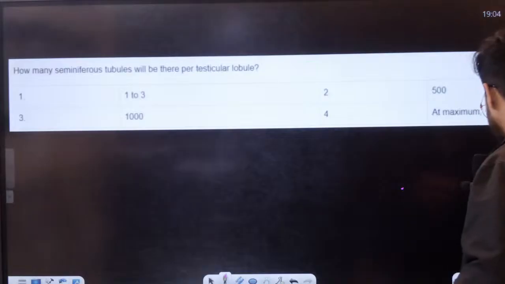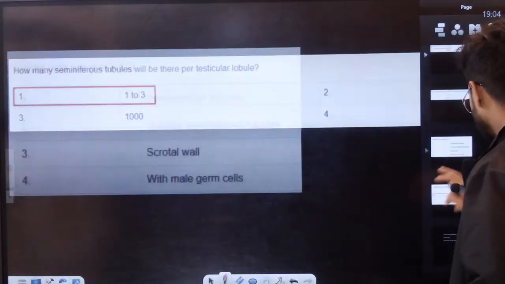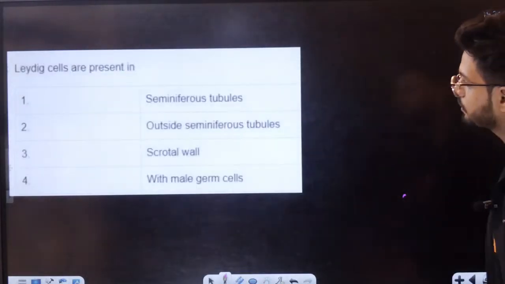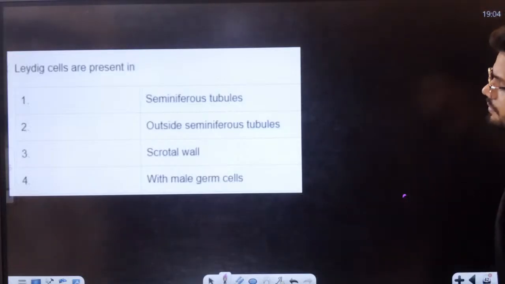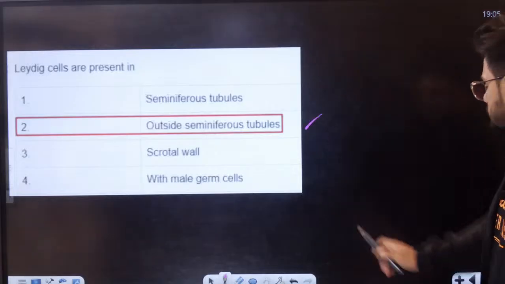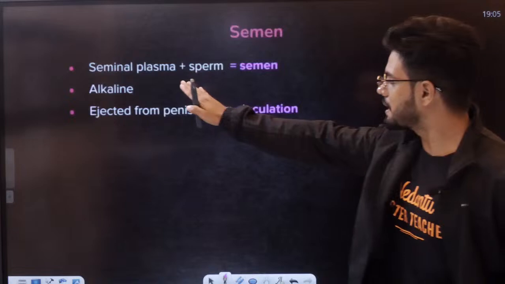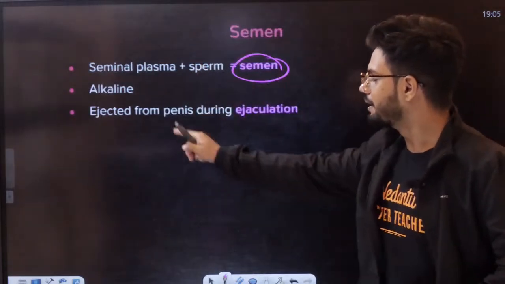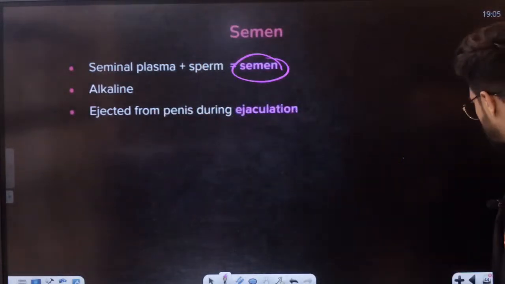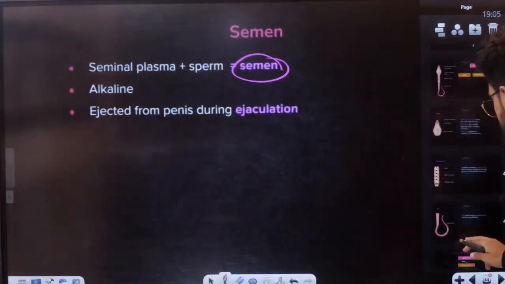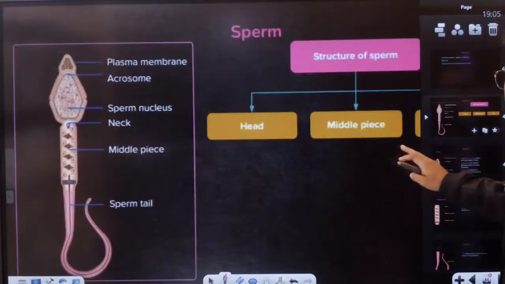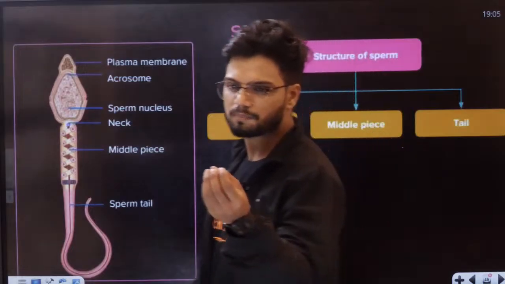1, 2, 3. Leydig cells are present outside the seminiferous tubule. All of you students know this. Seminal plasma plus sperm is called semen, ejaculated from the penis during ejaculation. They come out.